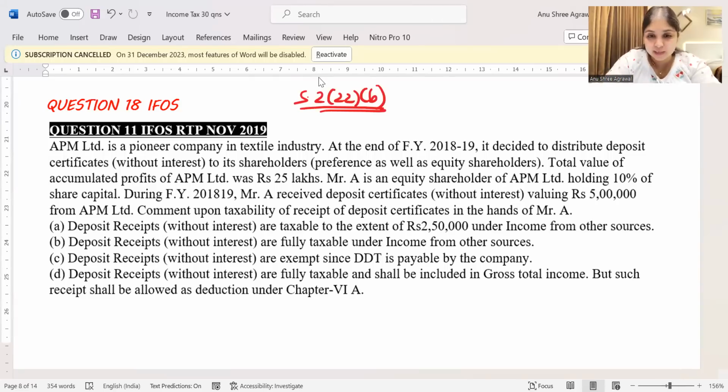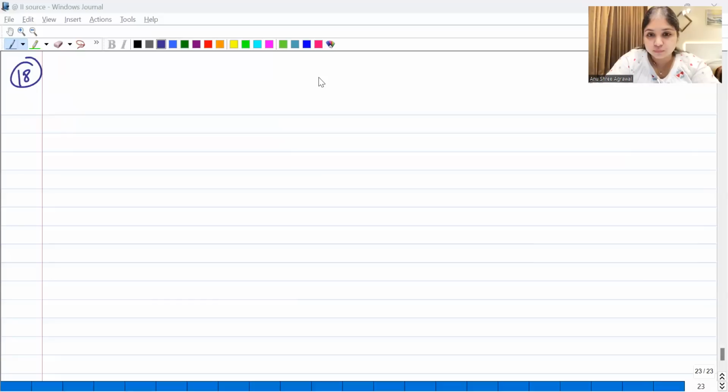See, wait, let me explain it to you. When it comes to 222B, you should be knowing. Wait, let me bring the chart to your screen, I think that will be easier.